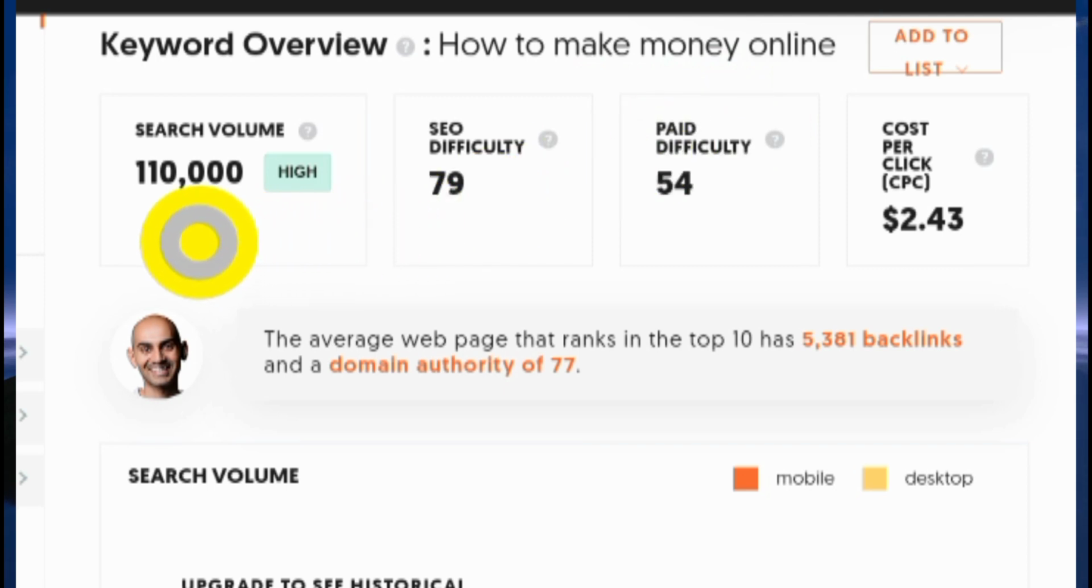So you can see this here shows you the search volume, the monthly search volume. That is over 110,000 people searching this online. Can you see there are a lot of people searching this? So you can make money from this.